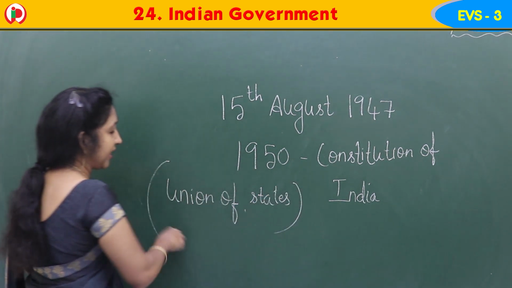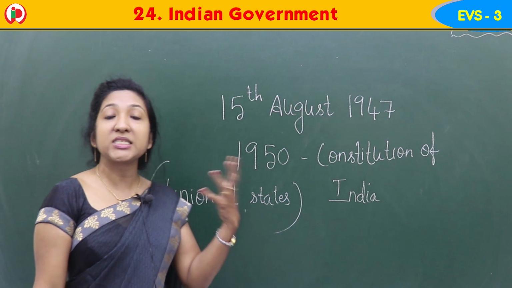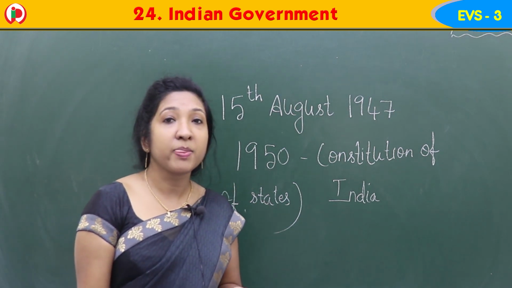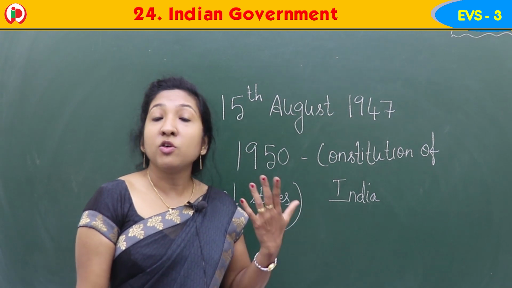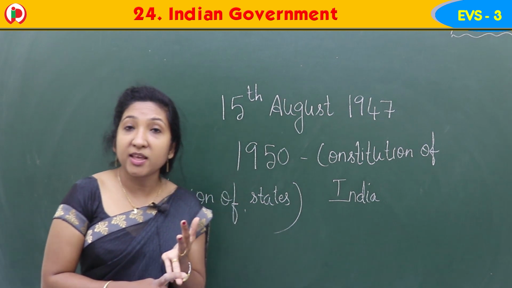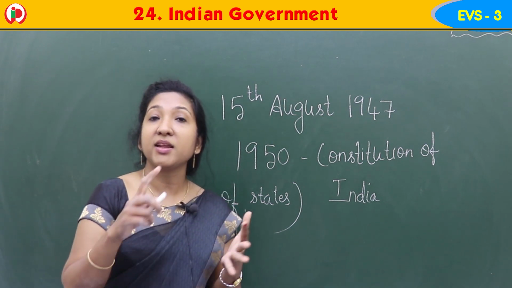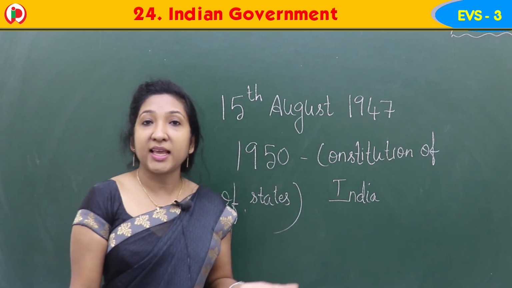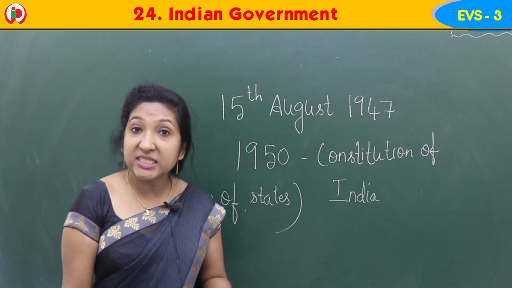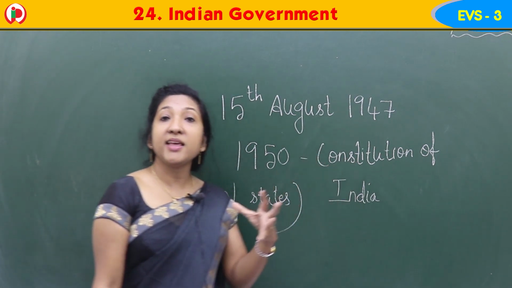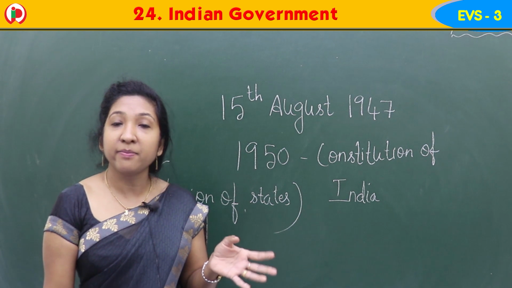There are different states in our country. In which state are you living? Some are in Telangana, some in Andhra Pradesh, some in Kerala, some in Karnataka. India is divided into 28 states actually.